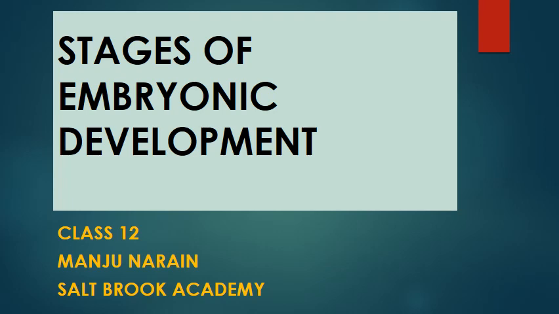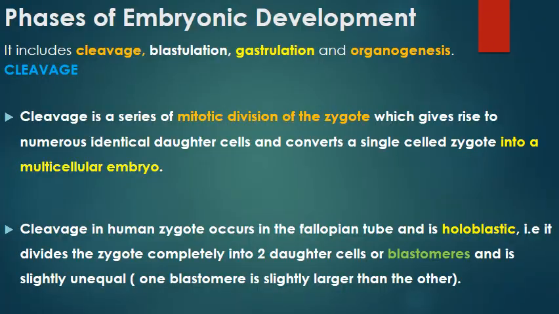Next part of human reproduction is stages of embryonic development. Now, what are the phases of embryonic development? The phases include, first, cleavage. Cleavage is simply cell division of the zygote. Simple mitotic division of the zygote is referred to as cleavage division. And obviously, repeated mitotic division will result in the production of an embryo.